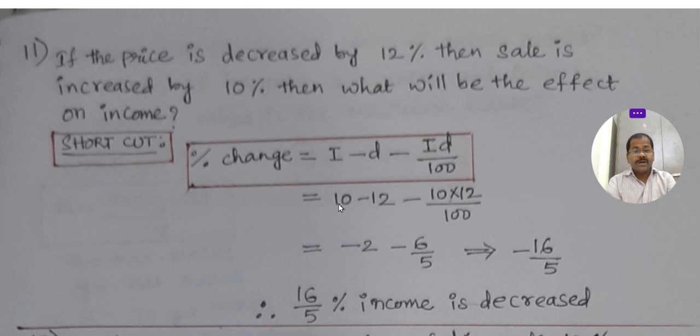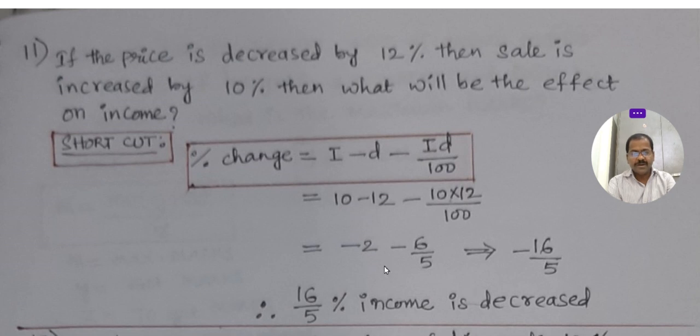Here 10% is the increase in sales, and the rate was decreased by 12%. This is the formula, increase, decrease. Then we get minus 16 by 5. Income is decreased by 16 by 5.